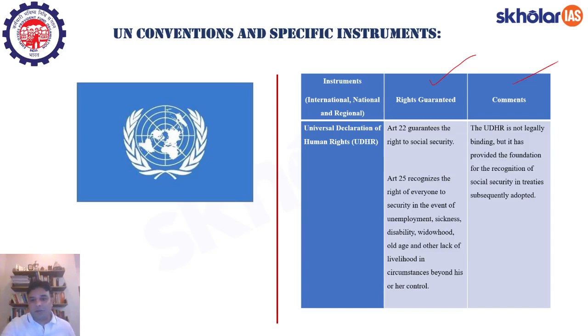So let's talk about the Universal Declaration of Human Rights, UDHR. In that, there are two important articles, Article 22 and Article 25. Article 22 speaks about the right to social security. Right, and Article 25 recognizes the right of everyone to security in the event of unemployment, sickness, disability, widowhood, old age, and other lack of livelihood in circumstances beyond his or her control.